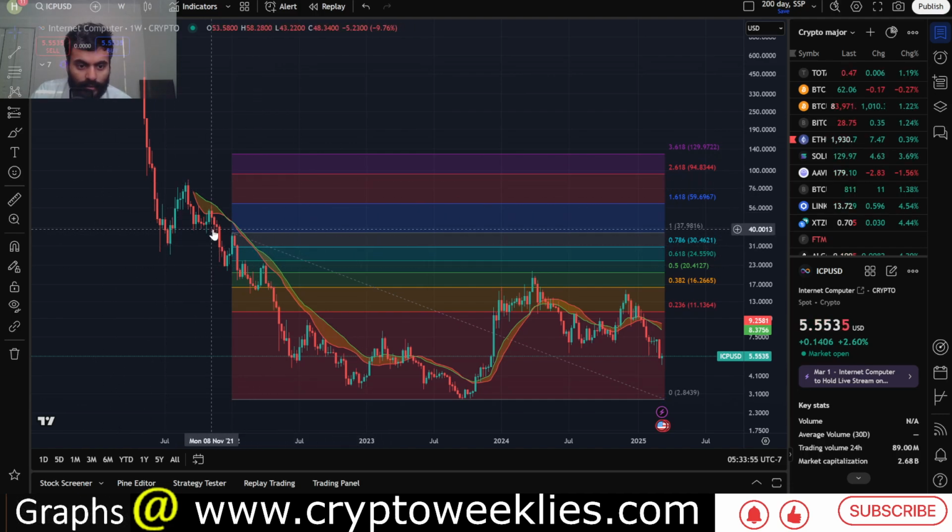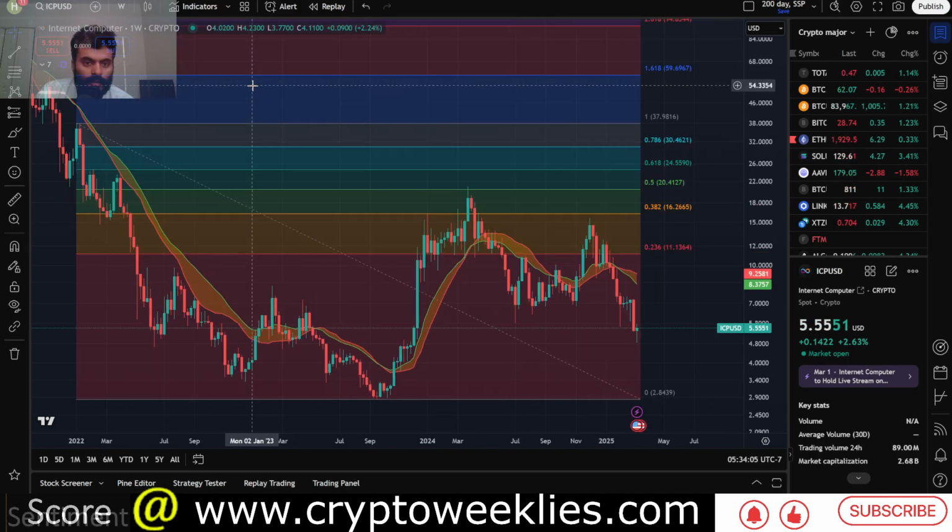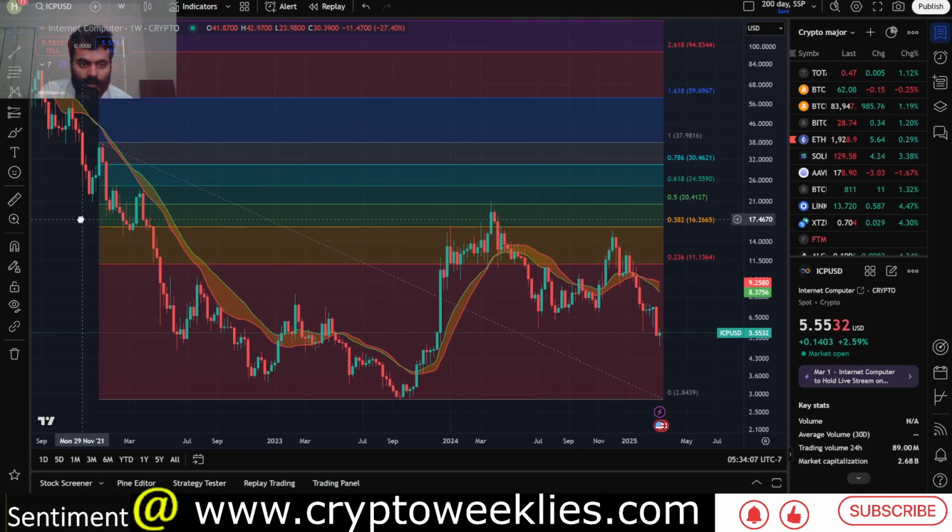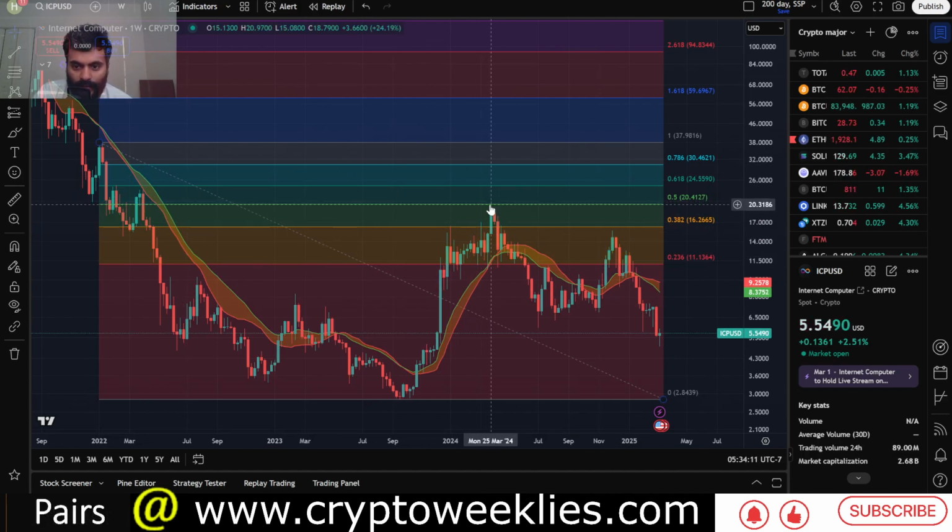Again, you're seeing over here the token launched in May, and we are ignoring the period until about the beginning of 2022, when the price was at around $37. If we track these Fibonacci levels since 2022, we'll find that the last time ICP went up to around $20, that was about the 0.5 fib level.